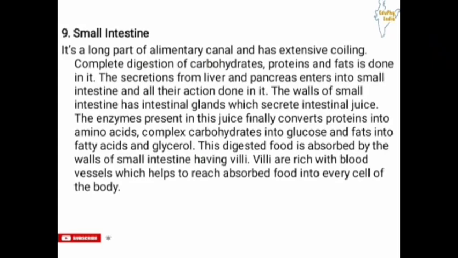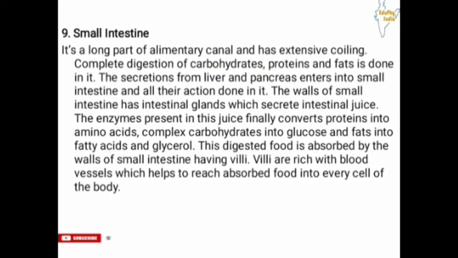Now, ninth is small intestine. So, small intestine is a long part of the alimentary canal, and it also has extensive coiling, so it can fit compactly in our body though it is very long. Now, complete digestion of carbohydrates, proteins, and fats is done in it. The secretions from liver and pancreas enter into the small intestine, and all their action is done in it.